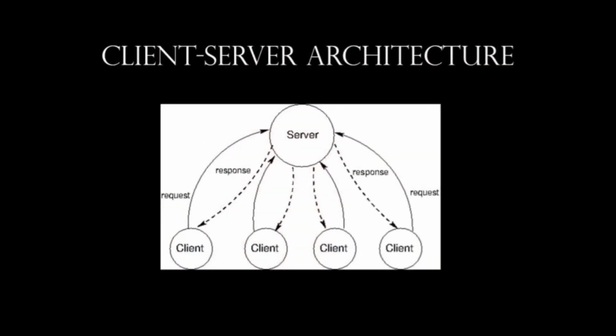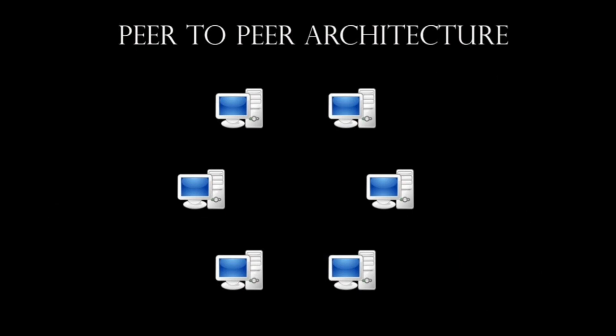Computers in a distributed system can have different roles. The computer roles depend on the goal of the system and the computer's own hardware and software properties. The first is the client-server architecture and the second is the peer-to-peer architecture.